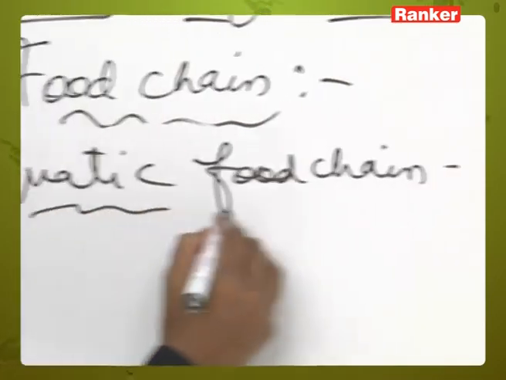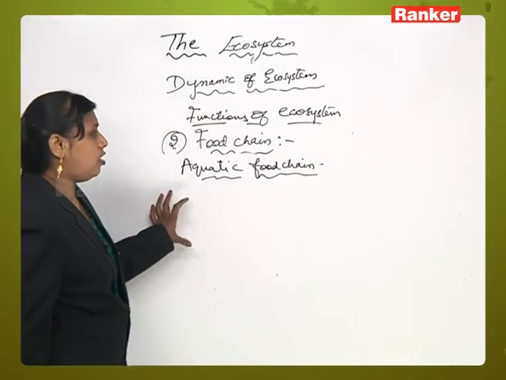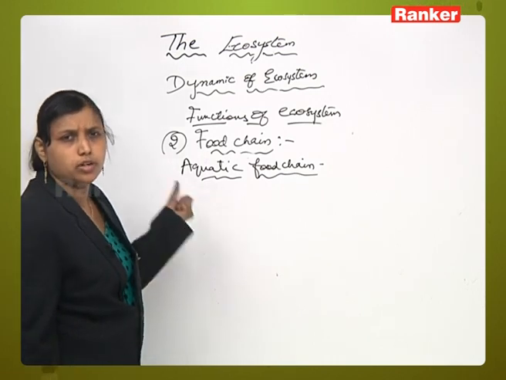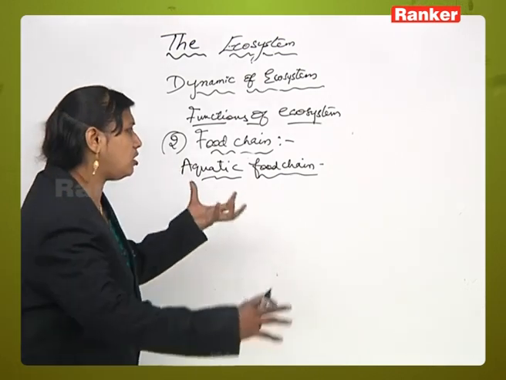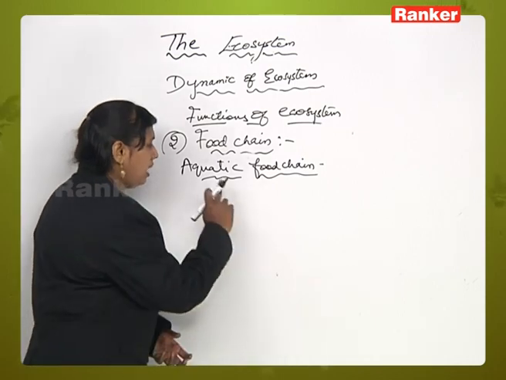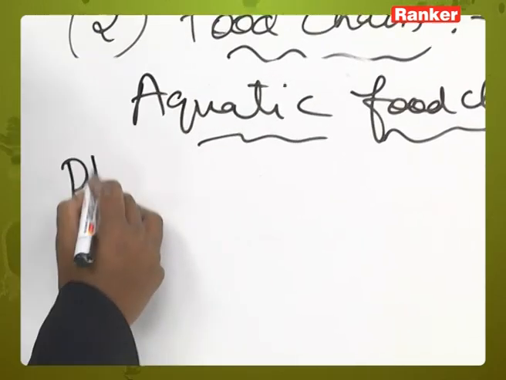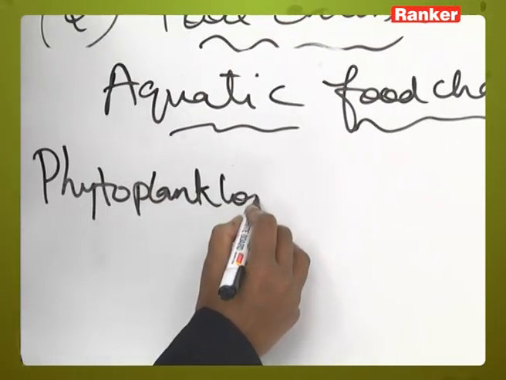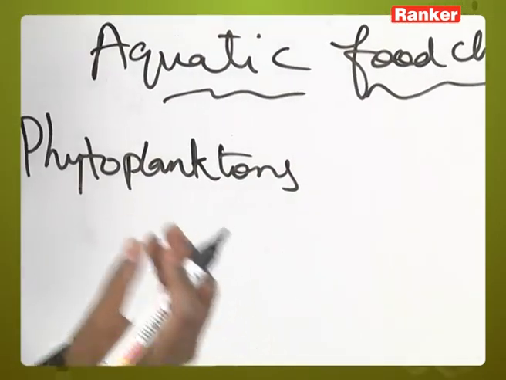Now, in aquatic food chain, what is there? The food chain which is operating in the water is called an aquatic food chain. So, what components will you see in the aquatic food chain? You will see phytoplanktons. You can see phytoplanktons, right? That can be called producers or the base.